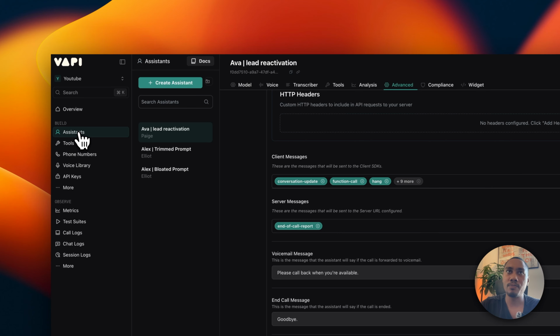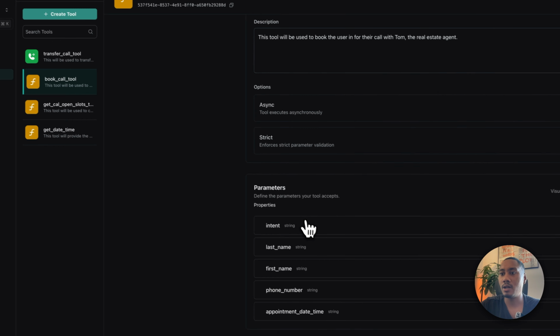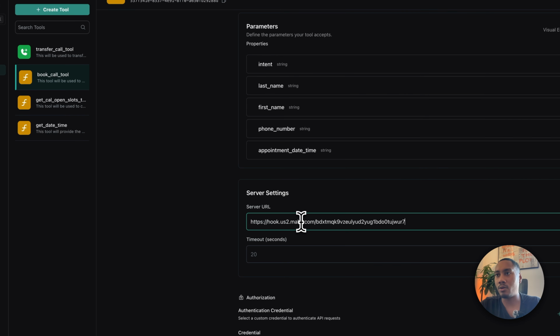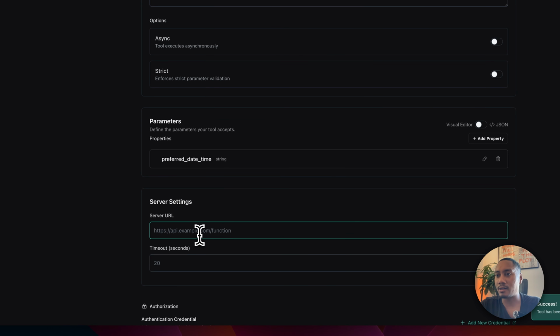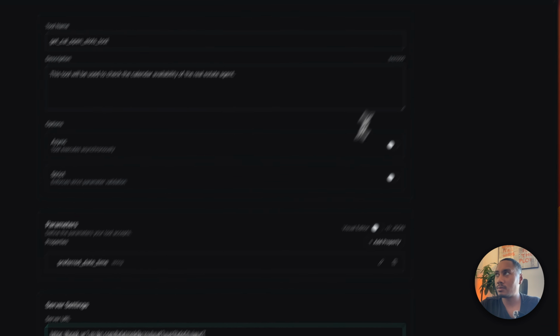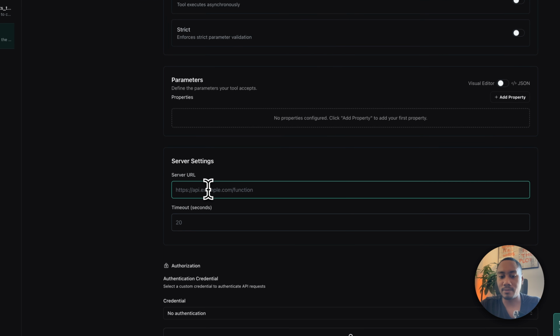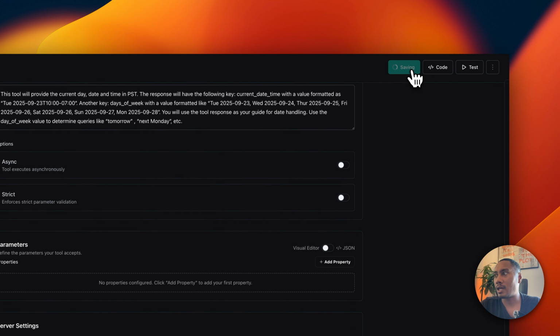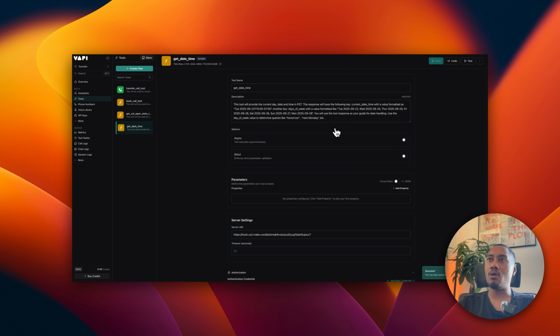And then also what we need to do is add the webhook URL to all our tools. So here we're going to add the webhook URL, hit save, add it to the get cal open slots tool and hit save. And then also add to get date time and hit save. Okay, perfect. So now we have all the tools connected.